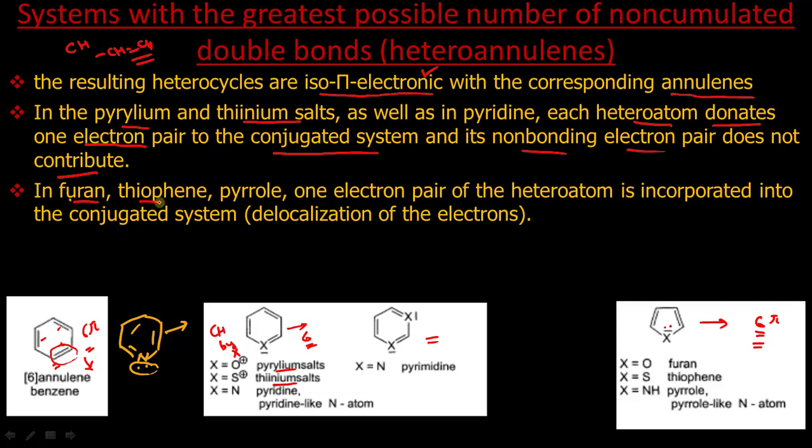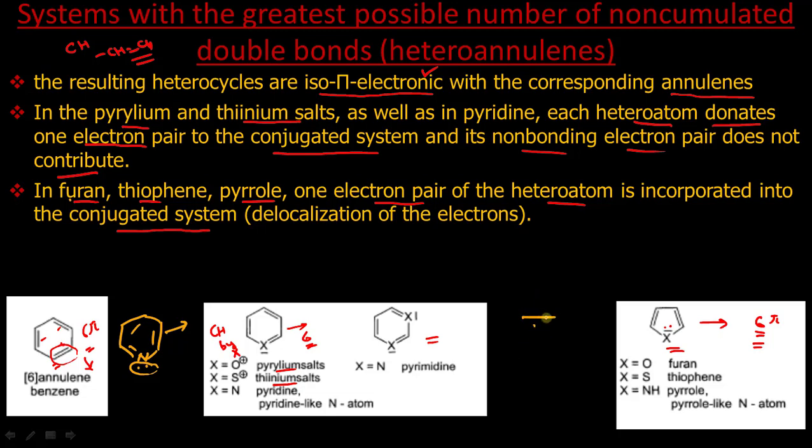Whereas in the second case, in furan, thiophene and pyrrole, which are obtained by replacing this whole group by a heteroatom, this also contains 6 pi electrons. Why? Because now one electron pair of the heteroatom is incorporated into the conjugated system.